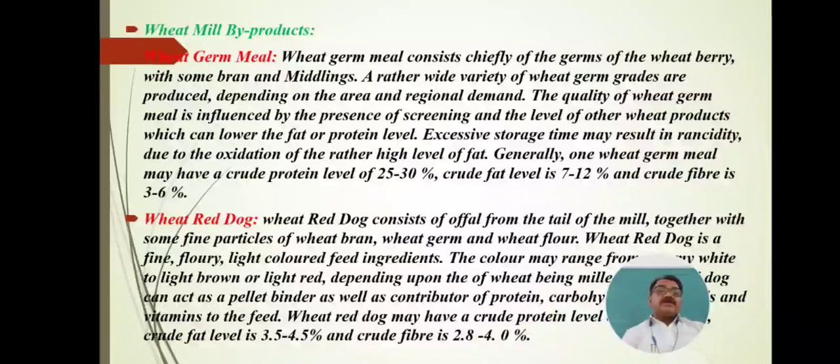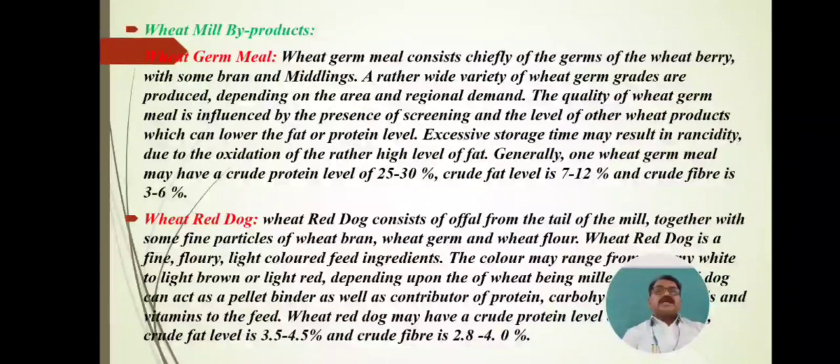Generally, wheat germ meal may have a crude protein level of 25 to 30%. Crude fat level is 7 to 12%, and crude fiber level is 3 to 6%. When protein, fat and fiber are present in that wheat germ, that ingredient is good.